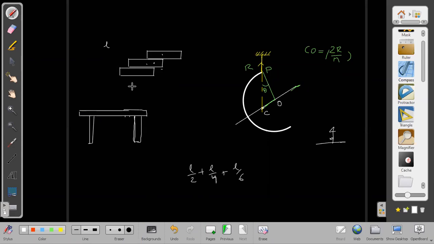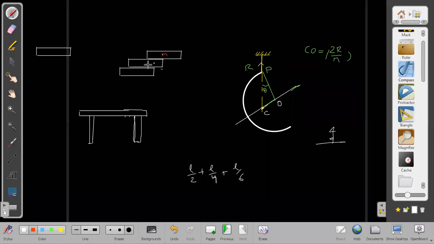But now I want to keep a fourth book below it in such a place that the center of mass of these three together also lies above the fourth book. Where should I keep that fourth book now? Think about that. Where does the effective center of mass of all these lie? Let me tell you where it lies. Start from this place.